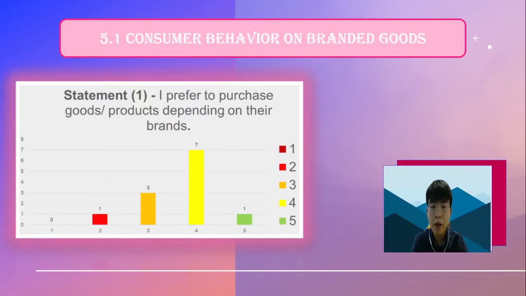I will be presenting statement 1, which is the statement that I prefer to purchase goods or products depending on their brand. From the table of statement 1, there are 7 respondents who prefer to purchase goods or products depending on their brand. There are also 3 respondents who maintain a neutral stand on this statement. There is 1 respondent who strongly agrees on this statement and 1 respondent who disagrees on this statement. There are no respondents who strongly disagree on this statement.